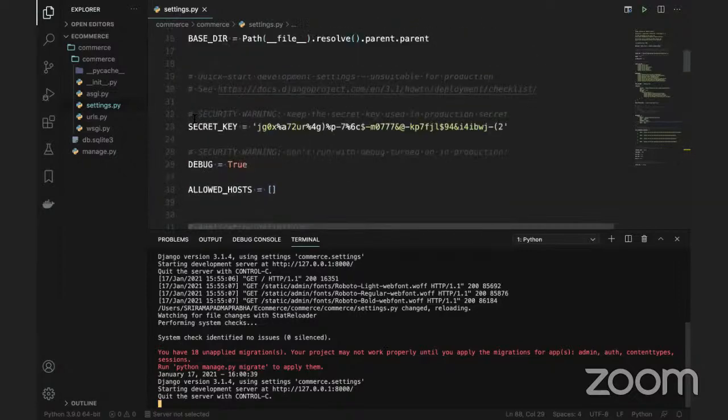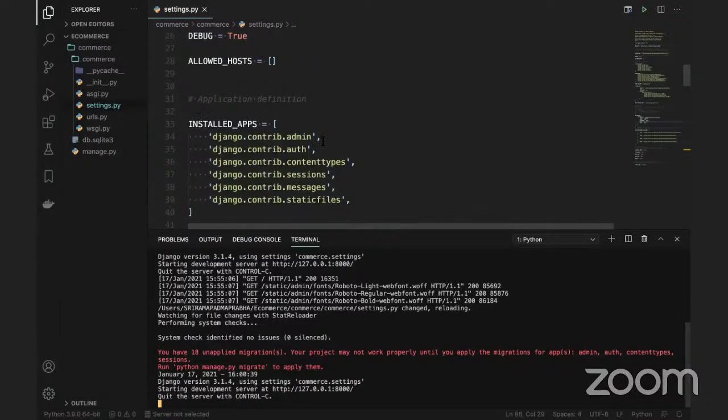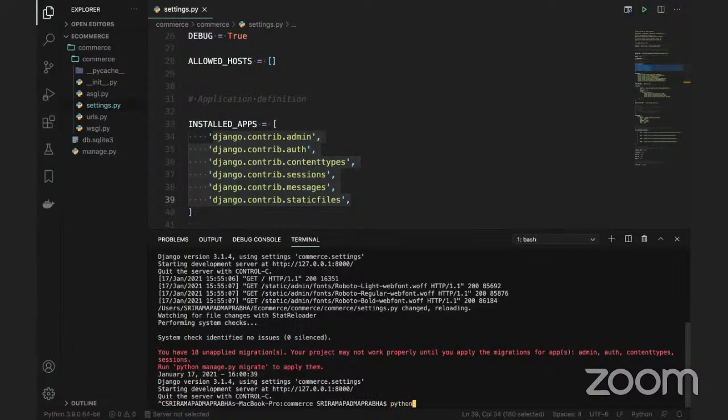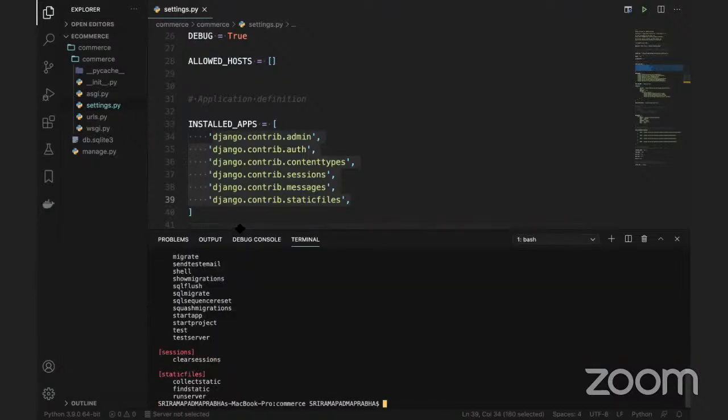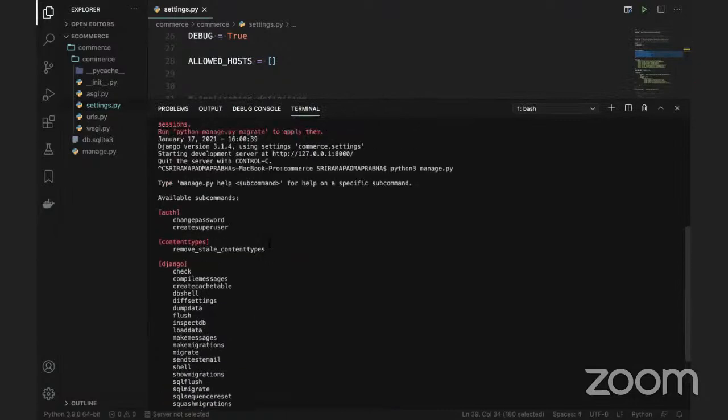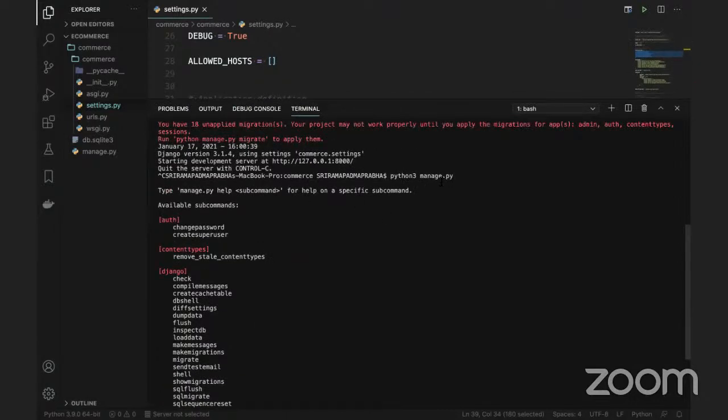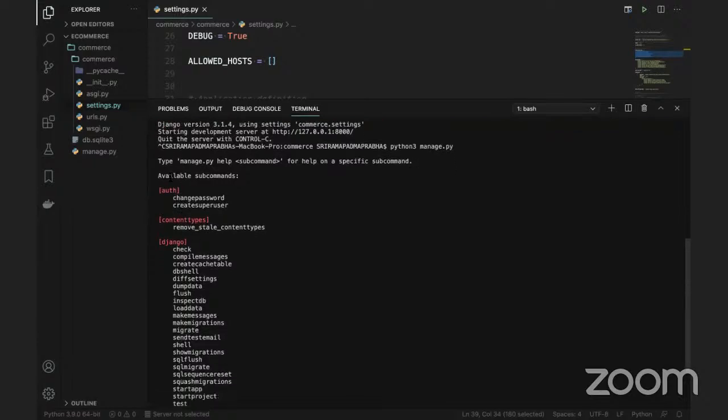When you run your project for the first time, Django already provides some tables, for example for admin, authentication, content types, sessions, messages and static files. I'm going to run these apps to create the tables in my local database. Press Ctrl+C and use the command python3 manage.py makemigrations. If you forget the commands, just type python3 manage.py and you can see all the commands showing up here.